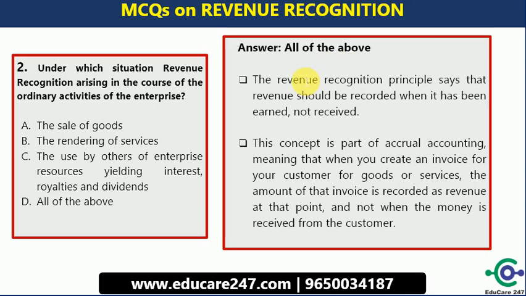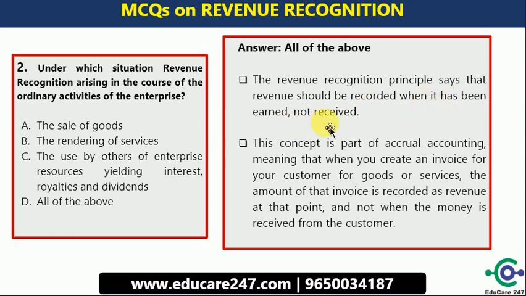See, we need to understand what exactly the principle of accounting standard 9 is, which talks about the introduction or meaning or in-depth knowledge of this revenue recognition. So basically this is a principle which says that revenue should be recorded when it has been earned, not received.